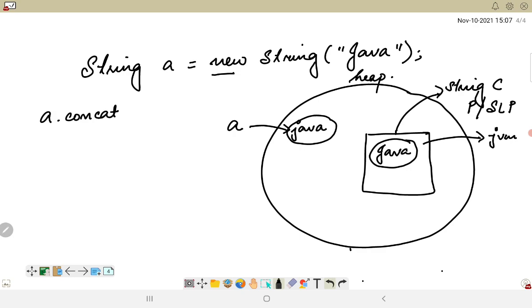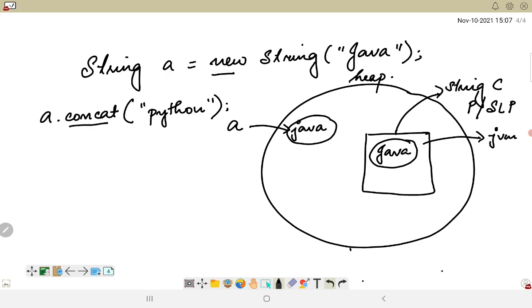Concat is a method which is used to append the already existing string with some new value or some new string. So suppose I am writing here Python. The first one was Java, and I want to concat this Java with, let's say, Python. So if I am doing this, what happens is